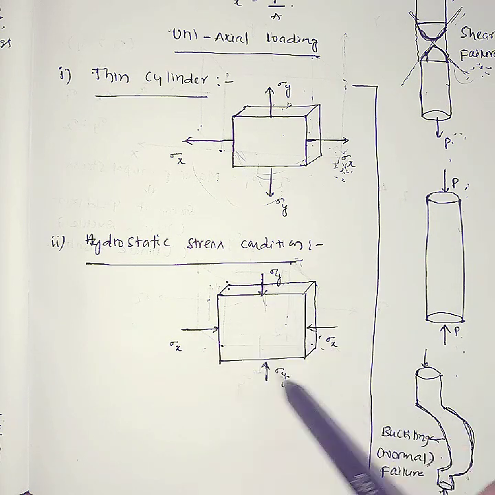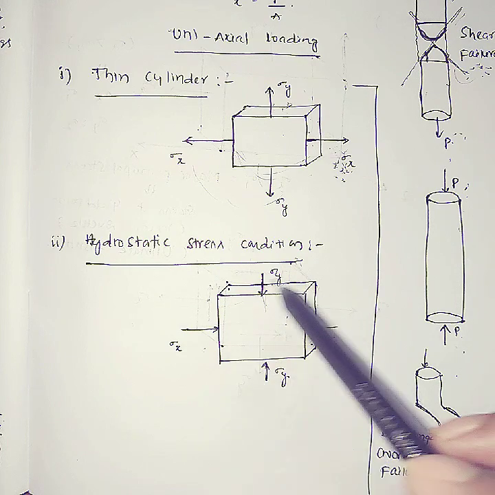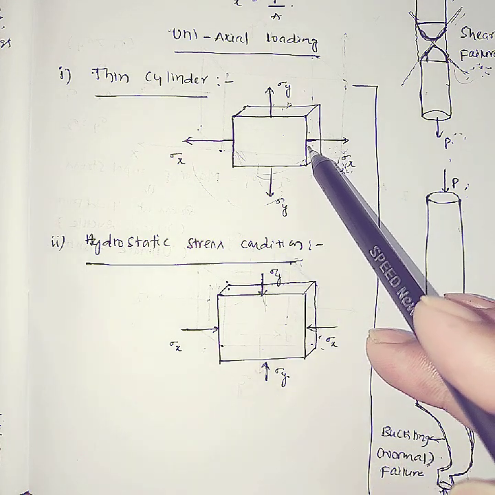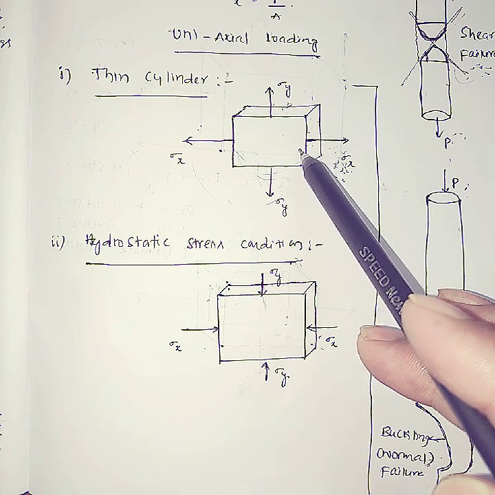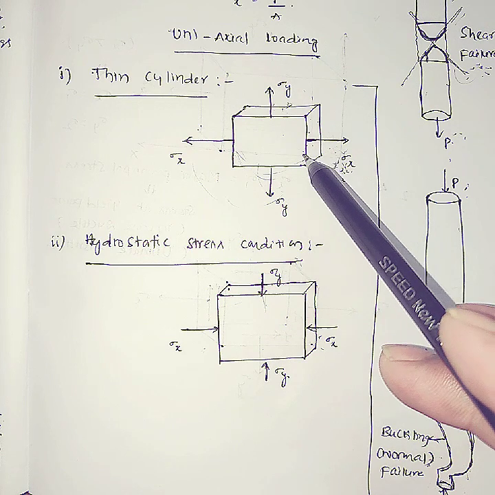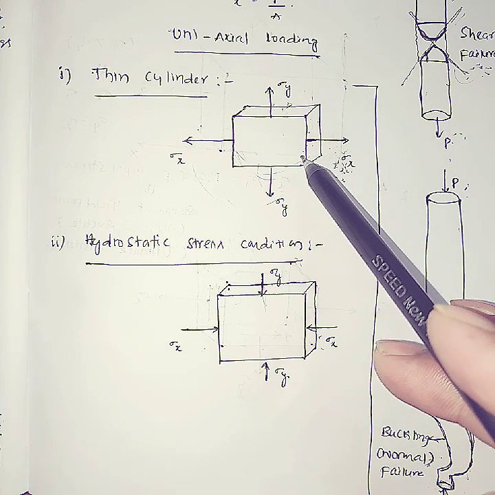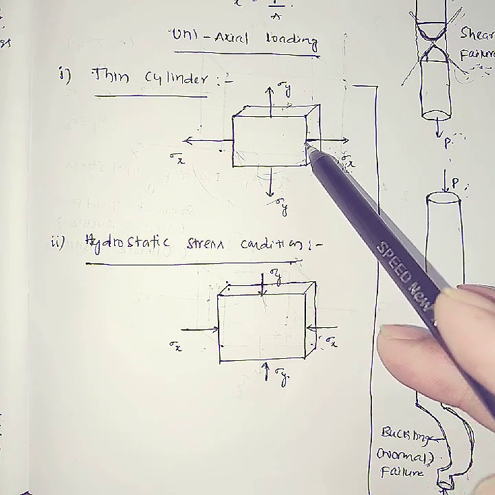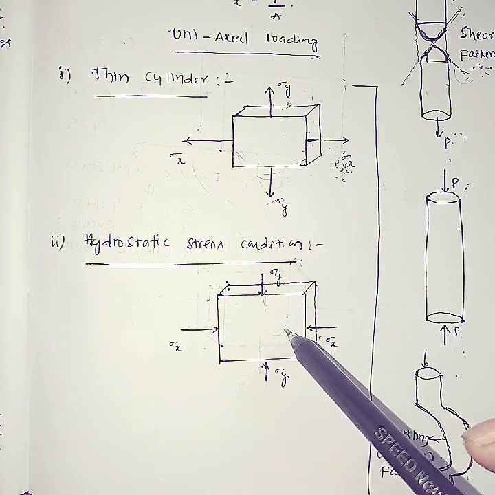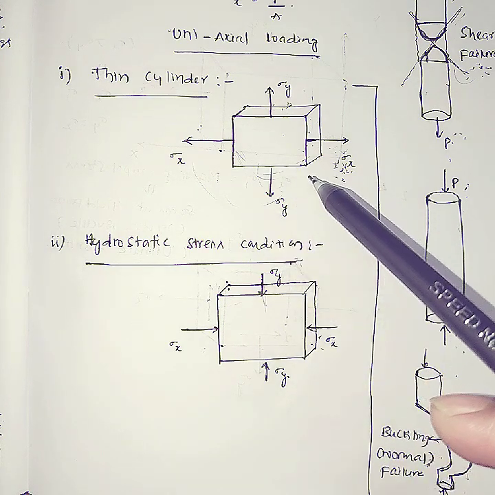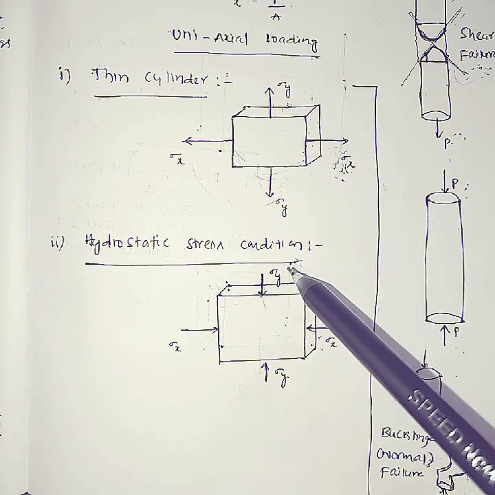If bulk stresses are acting on a body, that will change to a normal failure. See here, this will be a shear failure, this will be a normal failure. That means for some materials, the failure may be a shear failure, or it may be a normal failure. Finally, the failures will be normal failures and shear failures.